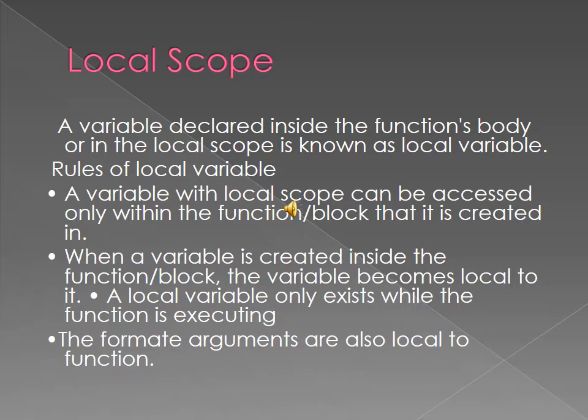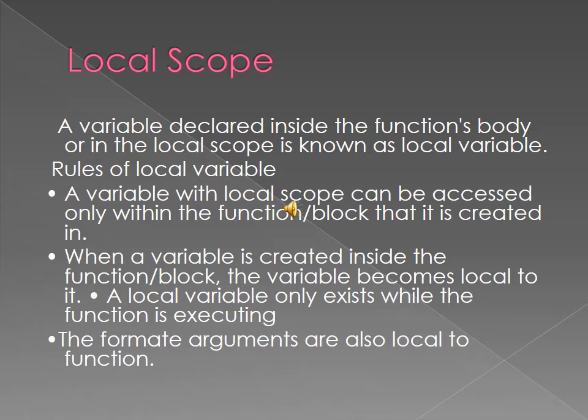Once you come out of the function, the variable has no life. So it does not exist also. Okay, it does not exist. Local scope means declared inside the body. So the variable which is defined, declared inside the function body is called the local variable. A variable created inside the function is a local variable. It lives within that function only. After you come out of the function, there is no lifetime. It cannot exist, there is no life.